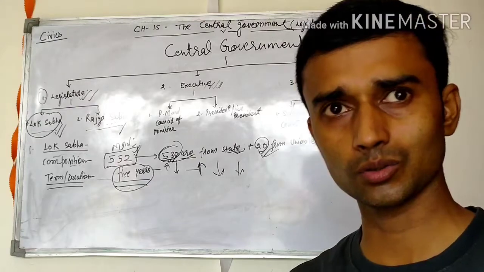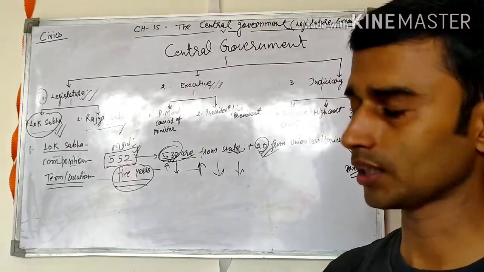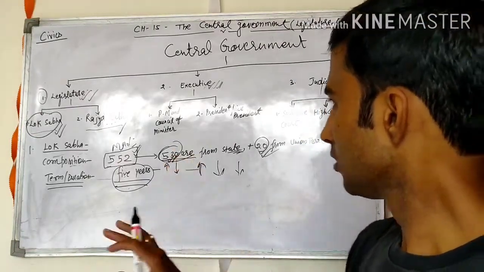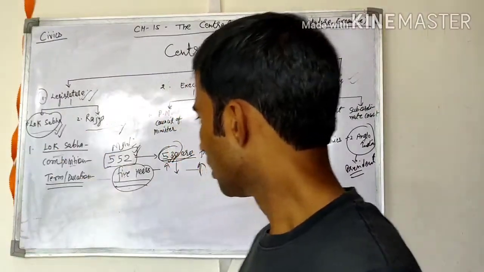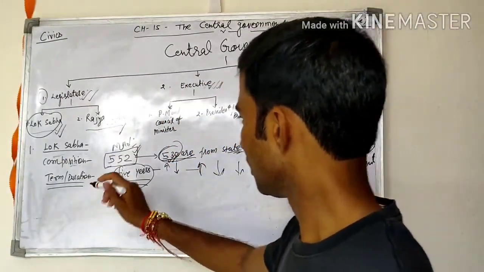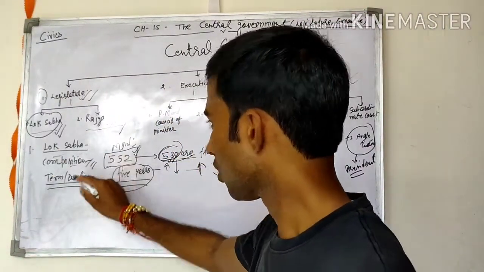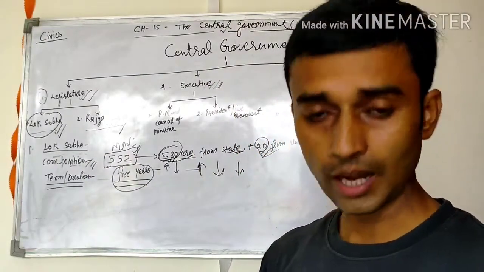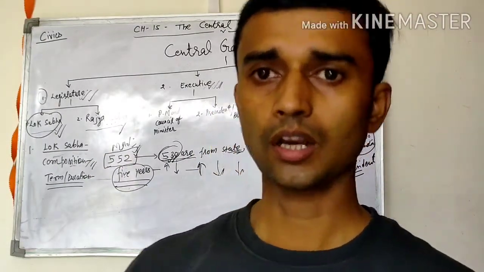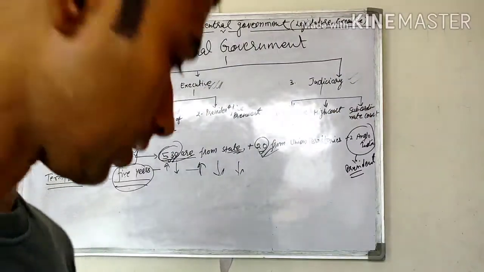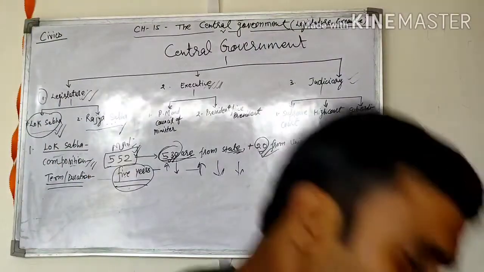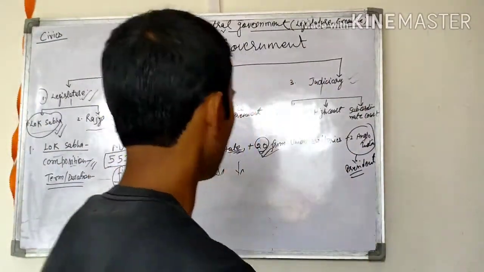Anyway, this is the normal procedure. We have already given you so many question papers through the tests. This is the normal procedure for the knowledge of the composition, term and duration. Now we again discuss the Rajya Sabha.